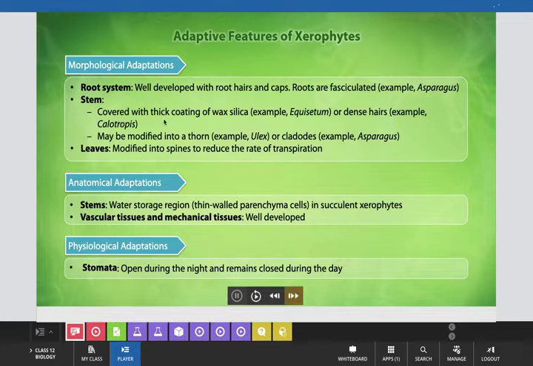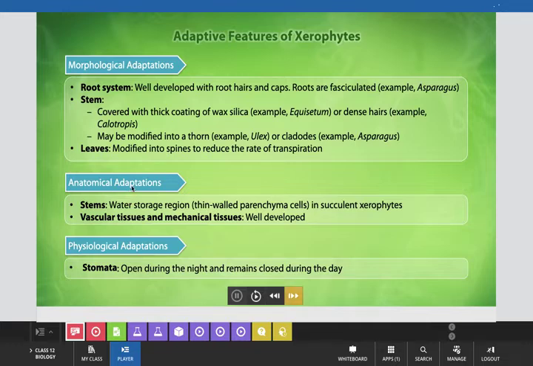Stem covered with a thick coating of wax or silica, for example equisetum, or dense hairs, for example calotropis. Or the stem may be modified into a thorn, for example ulex, or cladodes, for example in asparagus. Leaves are also modified into spines to reduce the rate of transpiration.